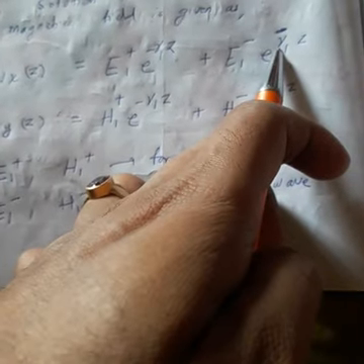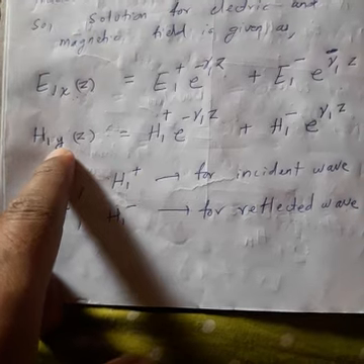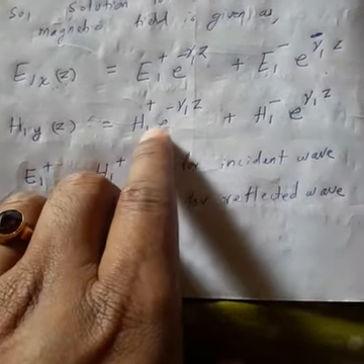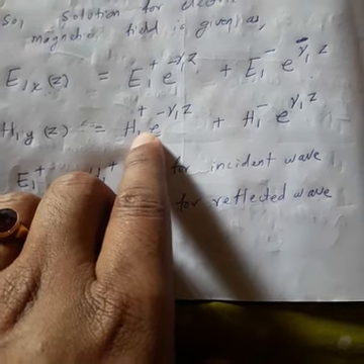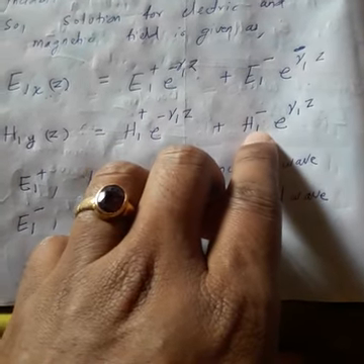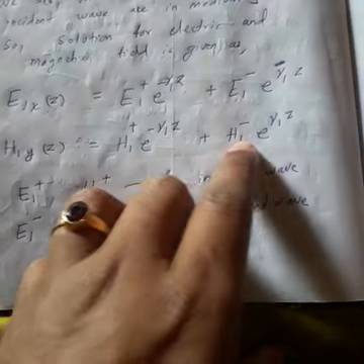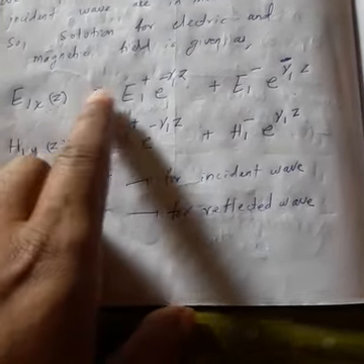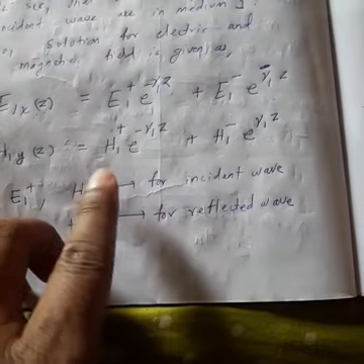Clear? So similarly, if you consider the magnetic field, what will happen? The magnetic field is in what direction? Y direction. So H1y of z is equal to H1 plus e to the power minus gamma 1 z plus H1 minus e to the power gamma 1 z. H1 plus for what? The incident wave. H1 minus for what? The reflected wave. So the equations of the electric field and magnetic field in medium 1 are these.